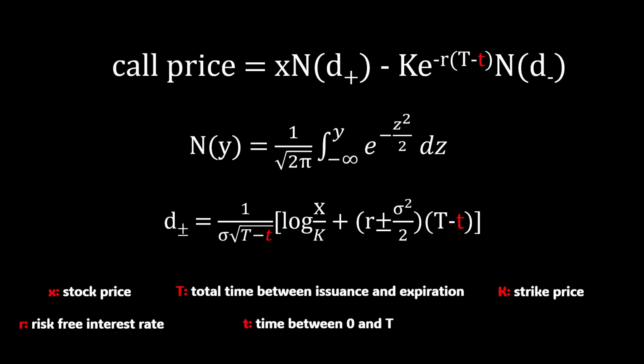Small t represents any time between 0 and big T. So if small t equals 1 month and if big T is 3 months, then you're considering a scenario where there are 2 months left until the option expires. Finally, sigma over here represents volatility of the stock. If the stock goes through wild swings like tech stocks, then volatility will be high. For stable stocks, such as Edison, sigma will be much lower. So those are all the variables in the Black-Scholes model, and once you plug in some values for all of them, the model is going to give you the predicted price for the call option.